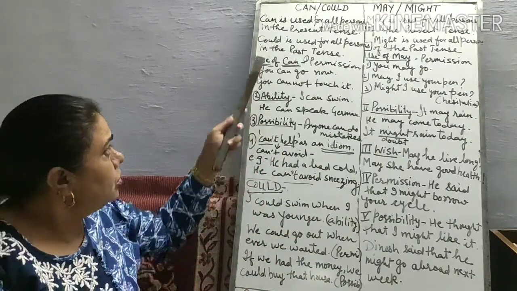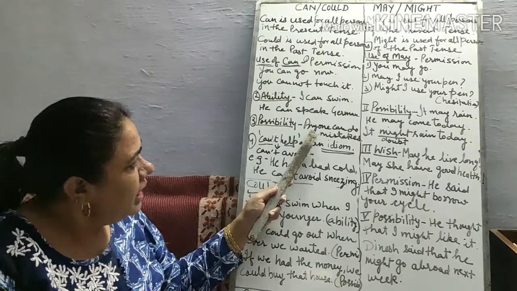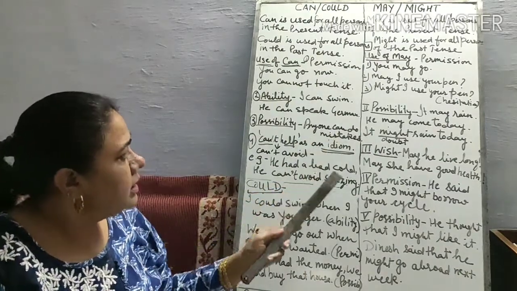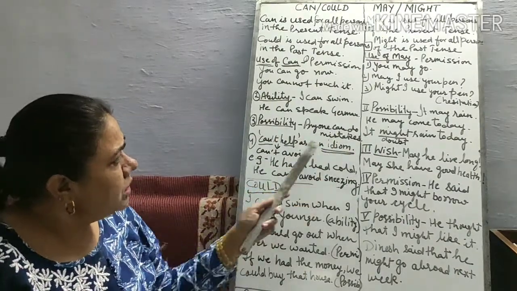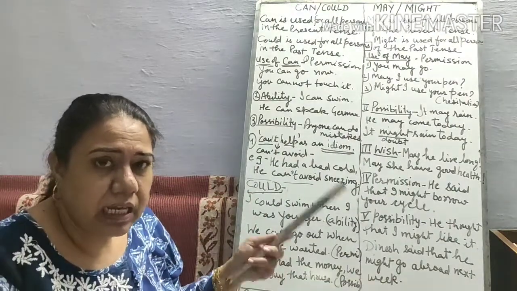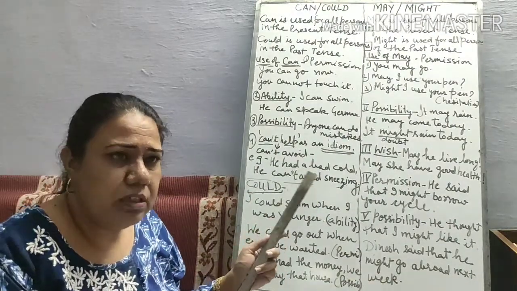Possibility. We use can for possibility. Anyone can do mistake. It means possibility is there. At that time we use can modal verb.